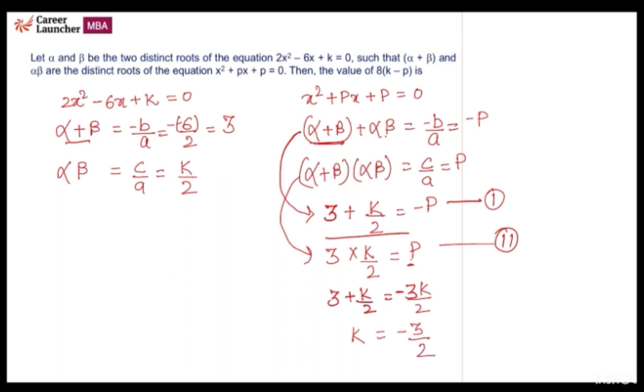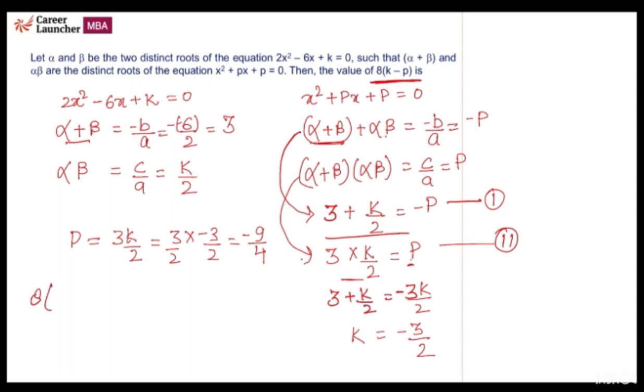Okay, we got the value of k. Now, p is equal to 3k by 2, it will be 3 into minus 3 by 2, it will be minus 9 by 4.